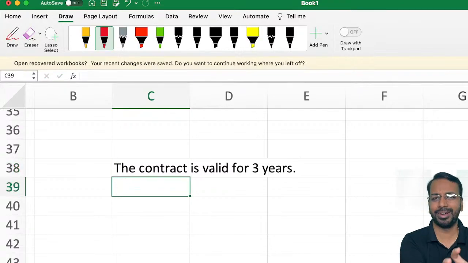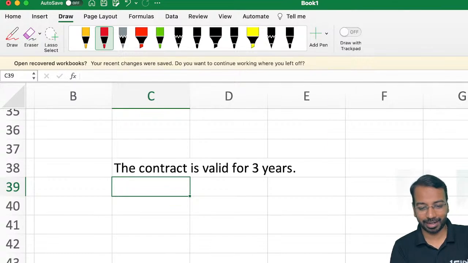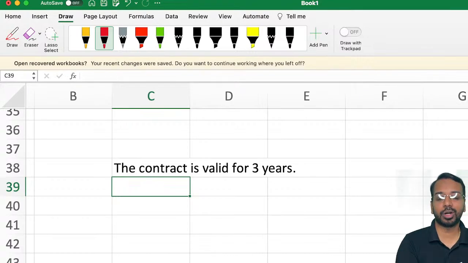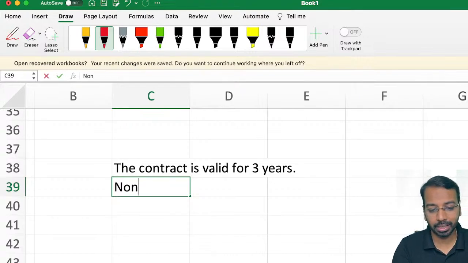Okay. So whenever you look at a lease agreement, if you have not yet looked at a lease agreement, the next time you go for audit, just take up any one lease agreement and say, please give me the lease agreement. Okay. Contract is valid for 3 years. That's the first thing. Now, this 3 year is not the lease term. What is the lease term? In this 3 year, what is the non-cancelable period?